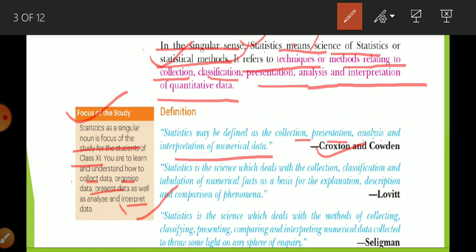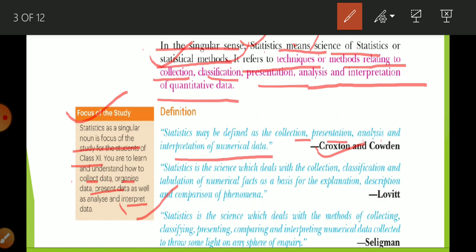This book is all about this. First chapter is related to collection, second chapter is related to organization, third, fourth, fifth, sixth, seventh, eighth are related to presentation, and after that ninth to last is related to analysis of data and interpretation of data.